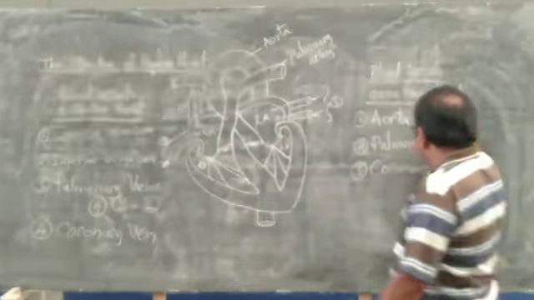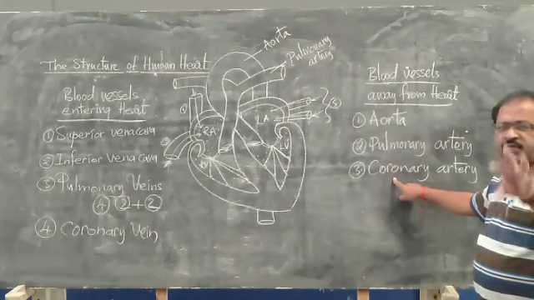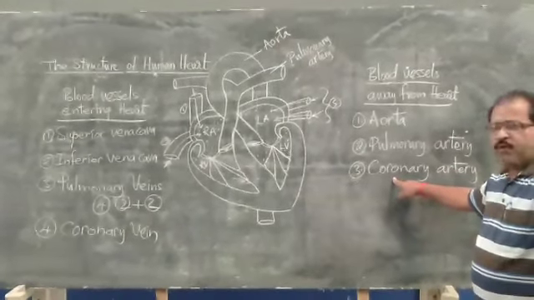So these are the blood vessels: aorta, pulmonary artery, as well as coronary artery. These are the blood vessels that are going away from the heart.